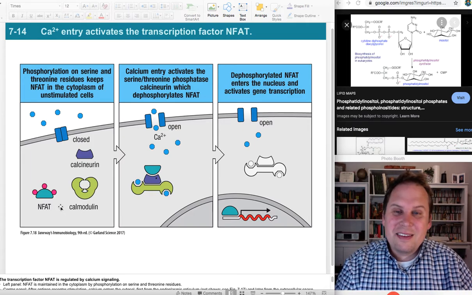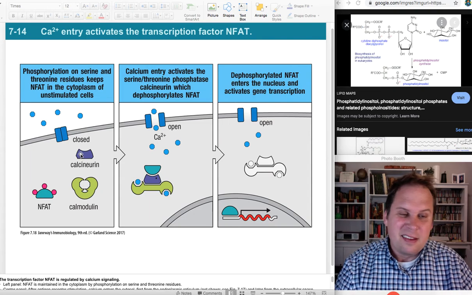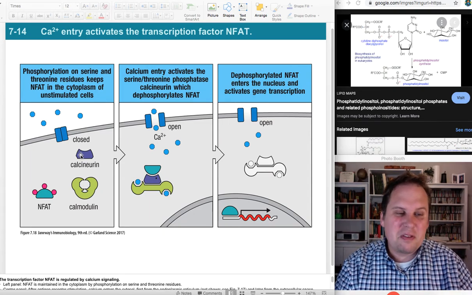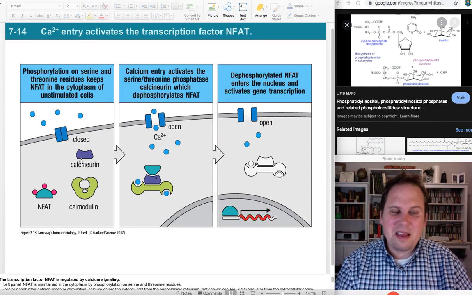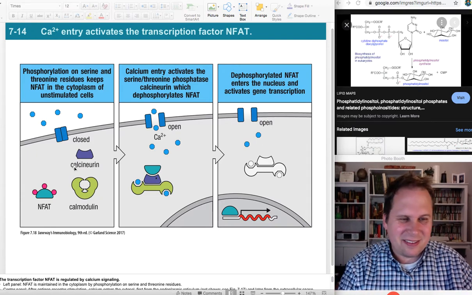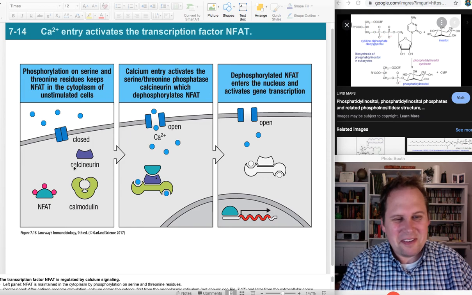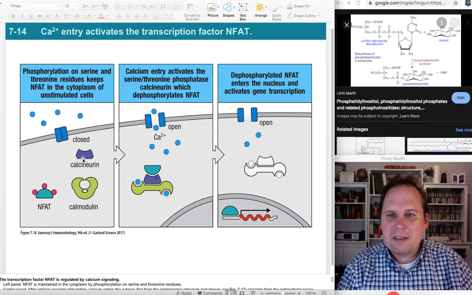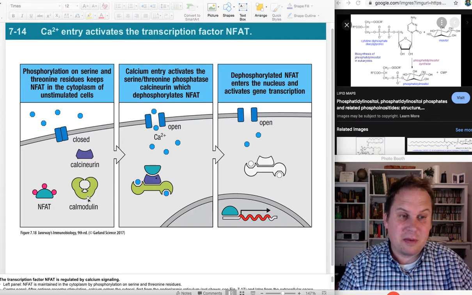Who could do that? Well, calcineurin. Calcineurin is a phosphatase, and there's not a special shape associated with phosphatases. There aren't that many of them in this book, so they just tell you it's a phosphatase, like CD45. And so calcineurin can't work unless it's bound to a calmodulin. So you see this going?